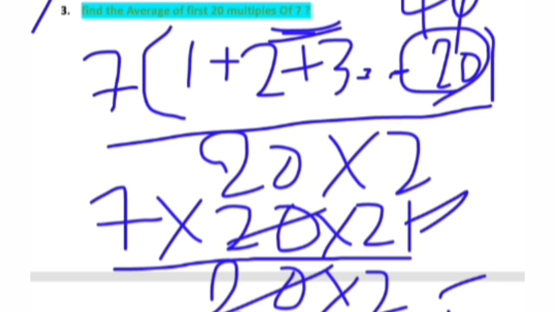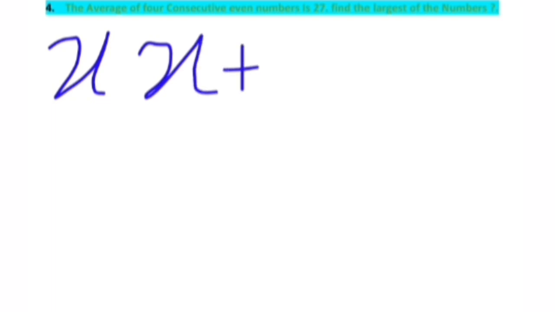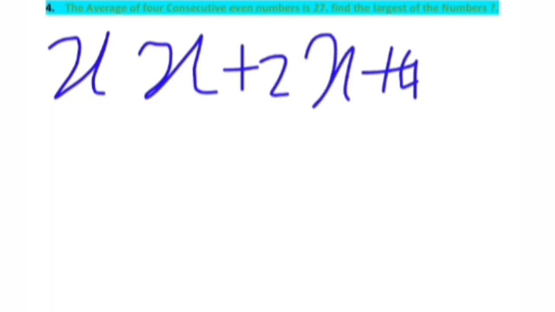Okay, so coming to the next question, the fourth question. The average of 4 consecutive even numbers is 27. Find the largest of the numbers. So they haven't given the even numbers. They're asking for the largest of the even numbers. So let's treat the first even number as x, the second even number as x plus 2, the third even number as x plus 4, and the last even number as x plus 6, like this. Okay. So these are the even numbers. So the average of 4 consecutive even numbers x, x plus 2, x plus 4, x plus 6 is 27. They're asking to find the largest even number.